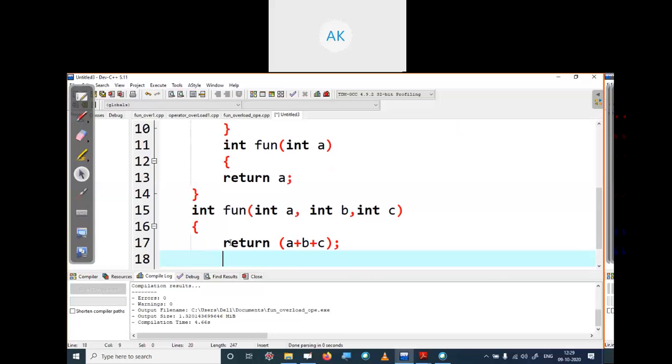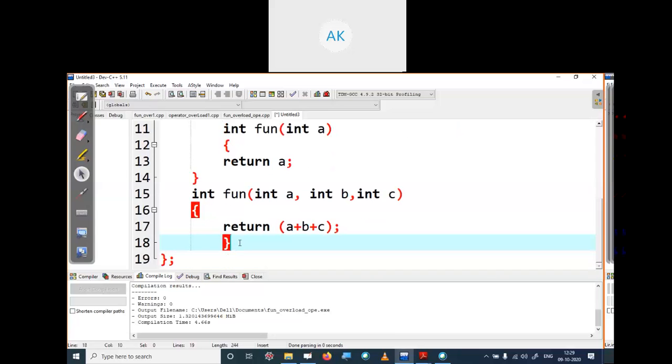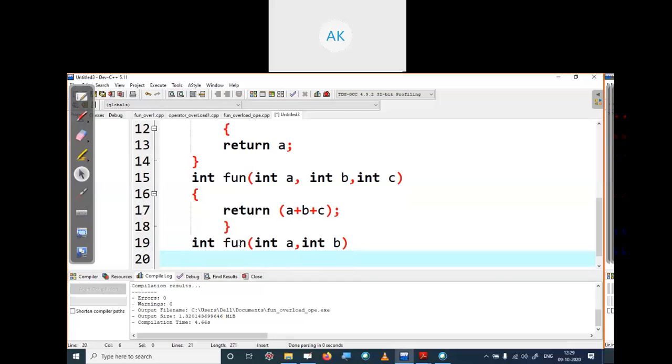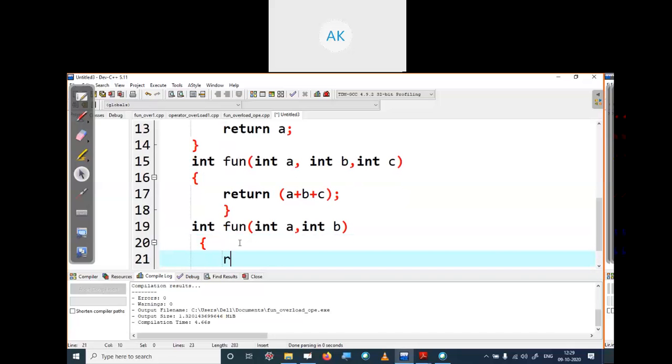Suppose you define one more function with the same name, int fun with int a, int b. Then this function will return a plus b.